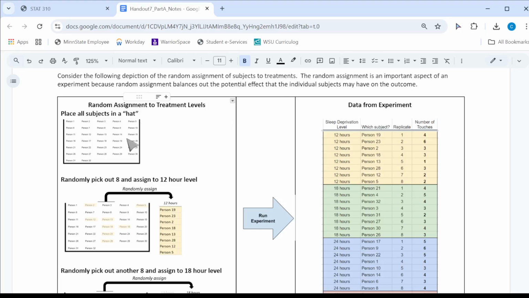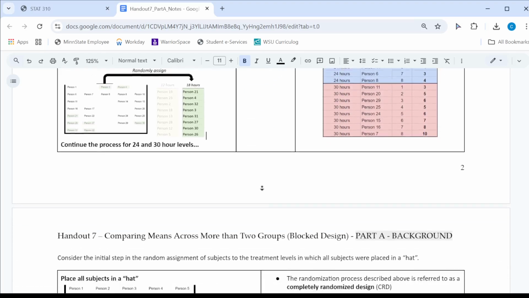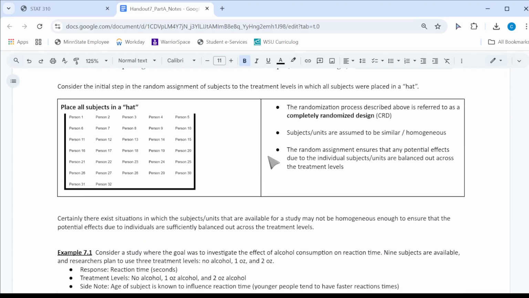Now this particular setup is called a completely randomized design. So a randomization process, the one I described above, is a completely randomized design. We are assuming that the subjects or units participating in this study are similar, or what we say homogeneous.